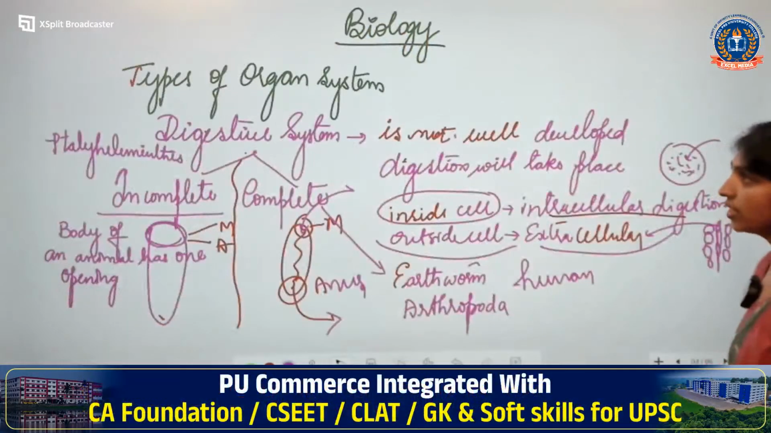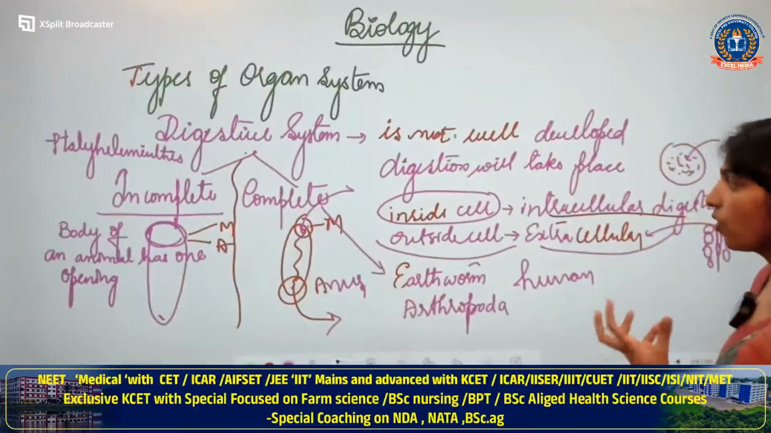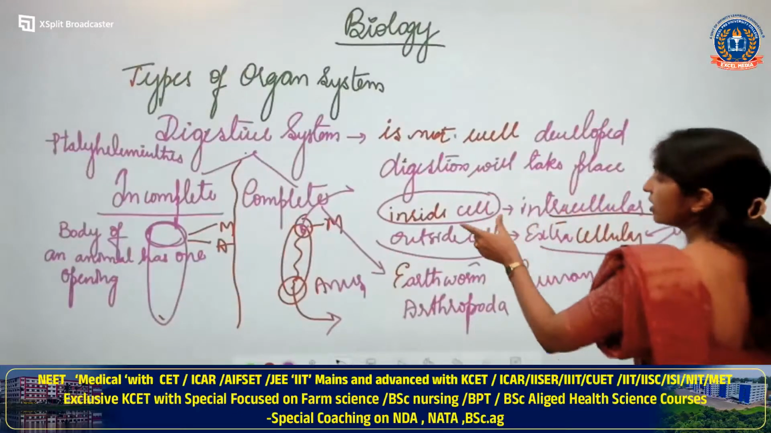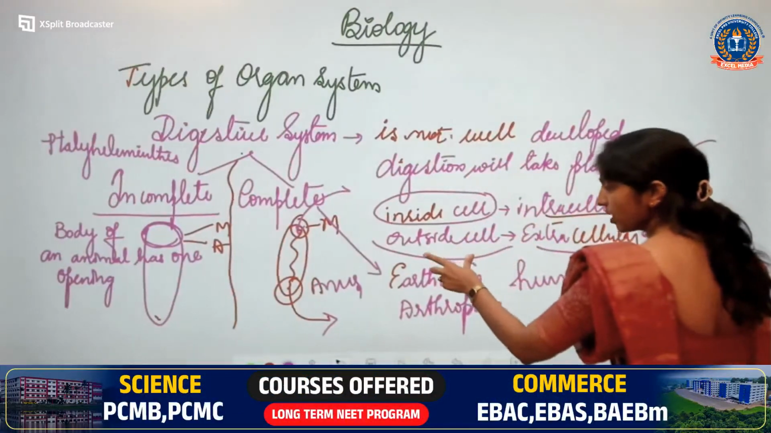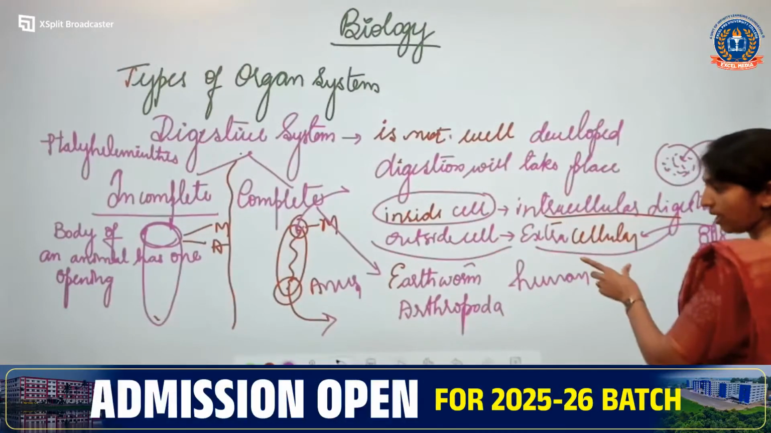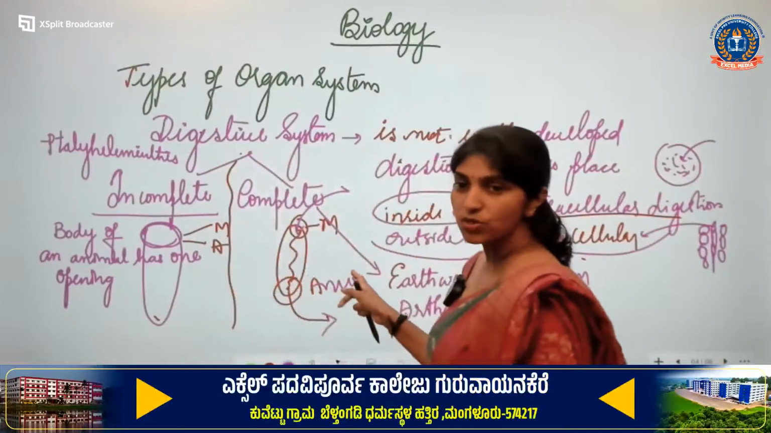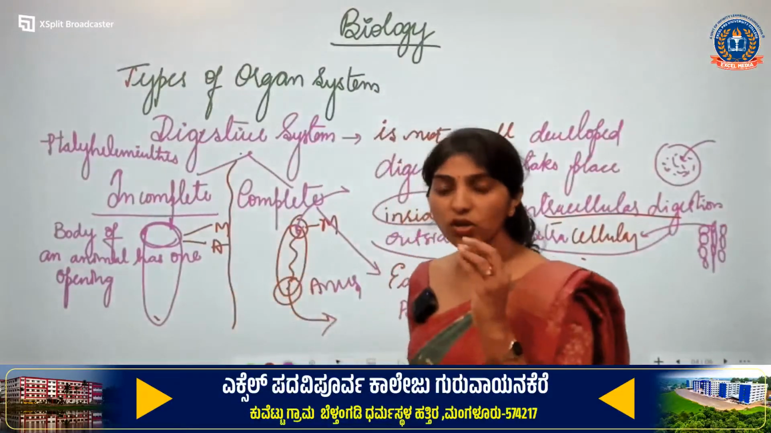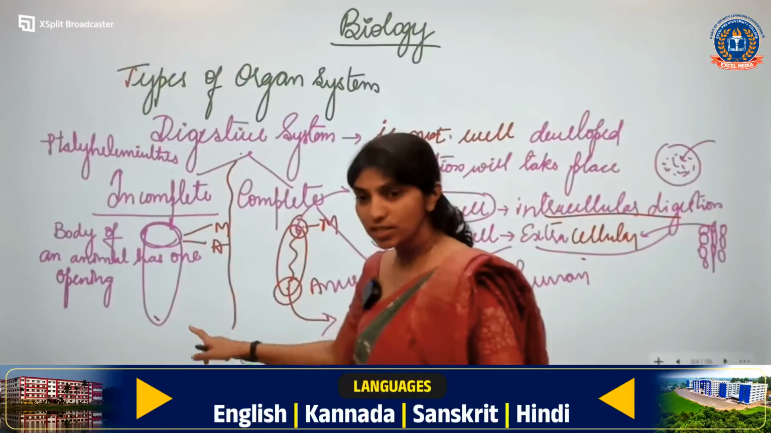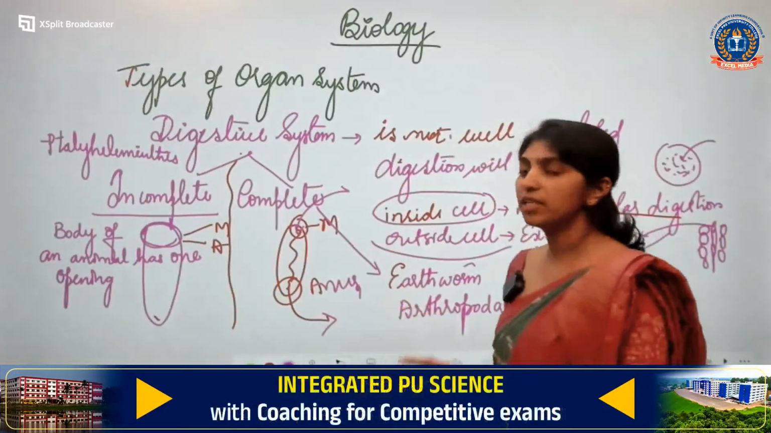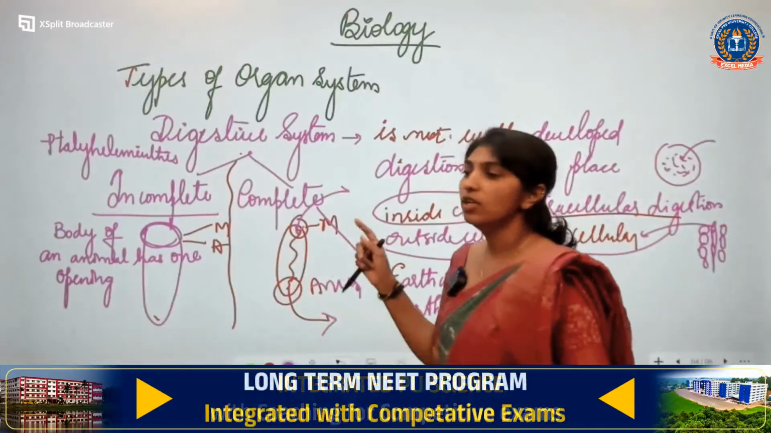And last, we have studied the types of digestive system. Before the organ system or organ is formed, digestion takes place inside the cell, so it is called intracellular. If it takes place outside the cell, it is called extracellular. Then, based on the digestive system, we have complete and incomplete. In an incomplete digestive system, the body of an organism has only one opening. In a complete one, the body of an animal has two different openings, the mouth and the anus.